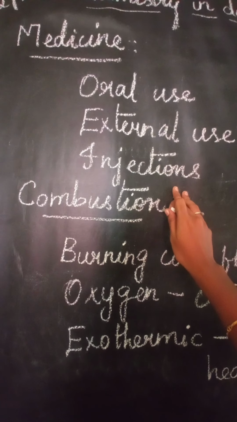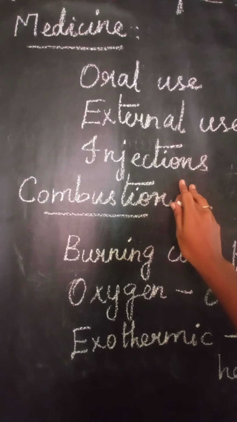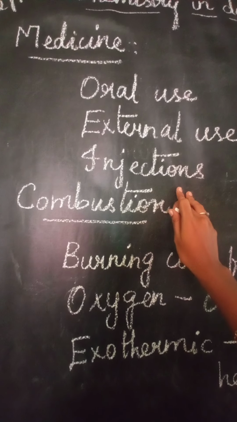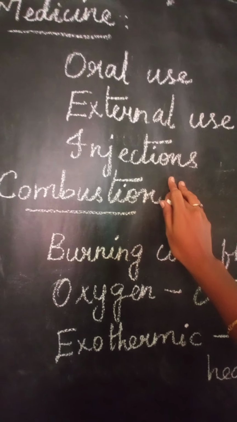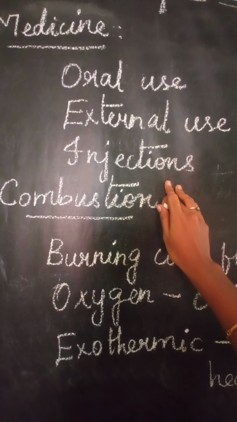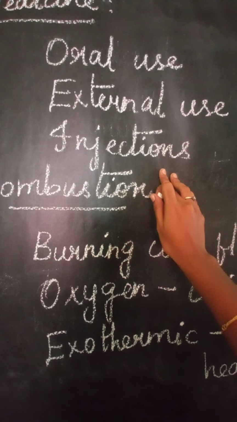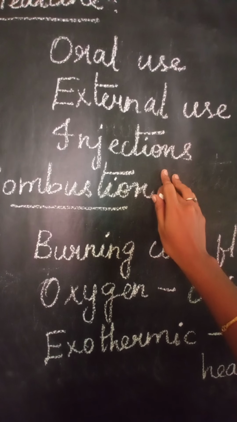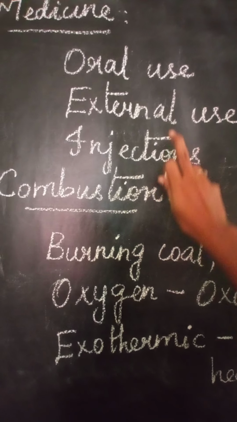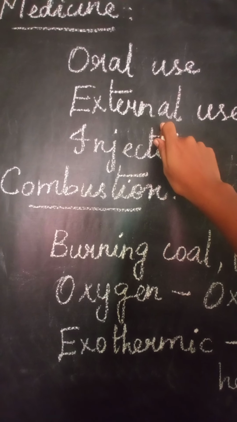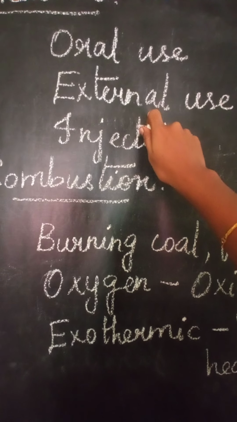So what are medicines? Medicines are given to cure a disease. For curing a disease we take medicines in the form of oral use. What is oral use? Normally it is in the form of tablets. What we take in the form of tablets is called oral use. And then external use means ointments or other such things.